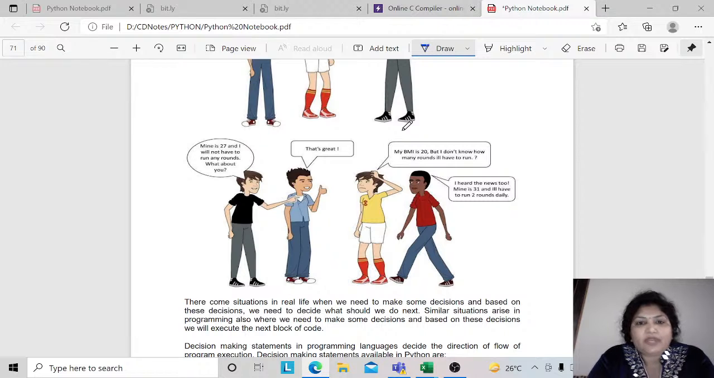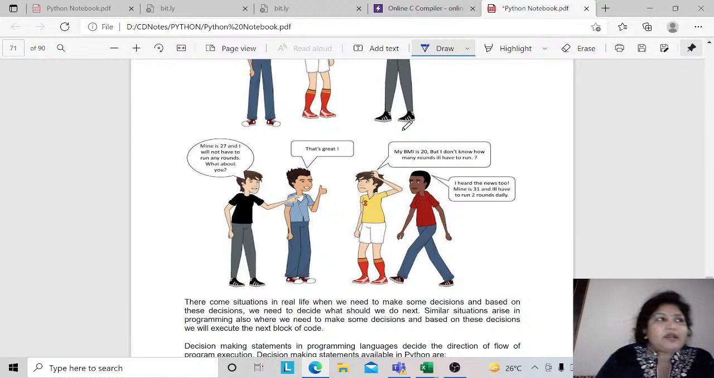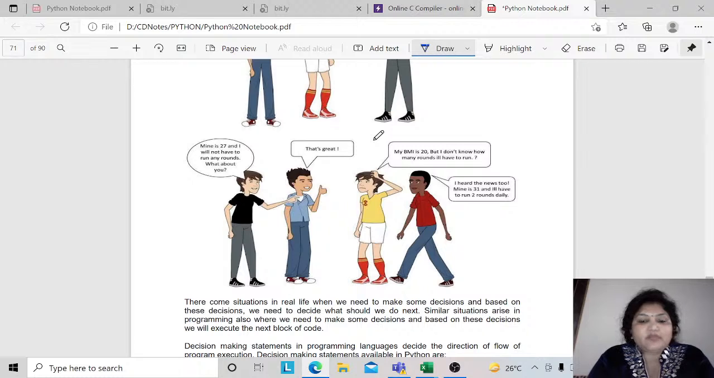So basically, based on some conditions, if your BMI level is this, then you need to run this many rounds. If your BMI level is that, then you need to run that many rounds. So this depends on your level, and based on your conditions you decide what to do, right? These are scenarios where you need to make decisions. There come situations in life when we need to make decisions, and based on these decisions we decide what to do next.